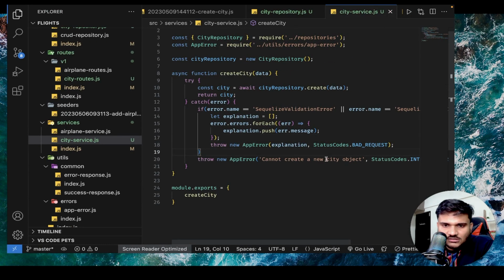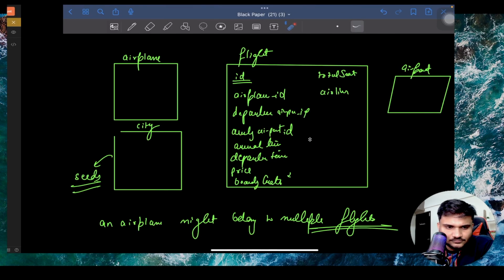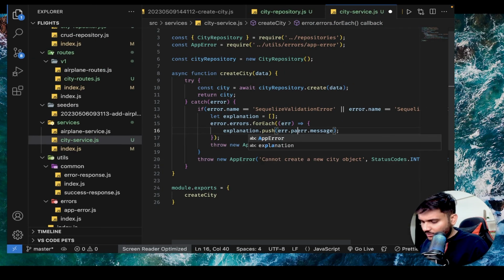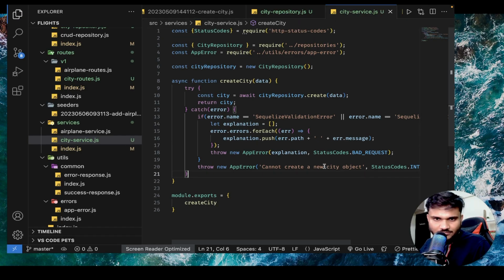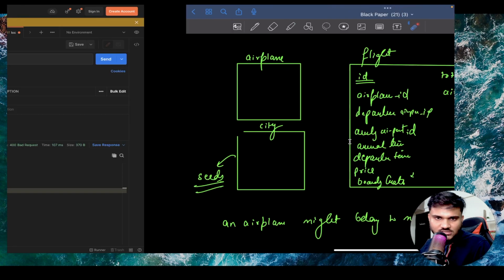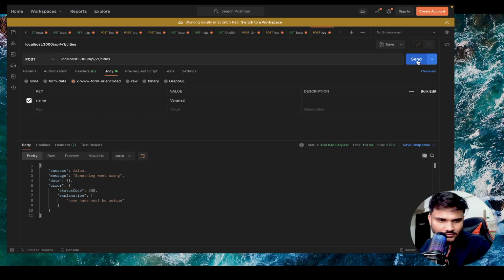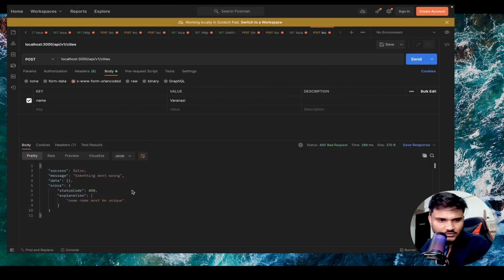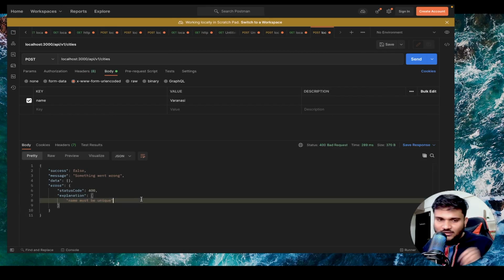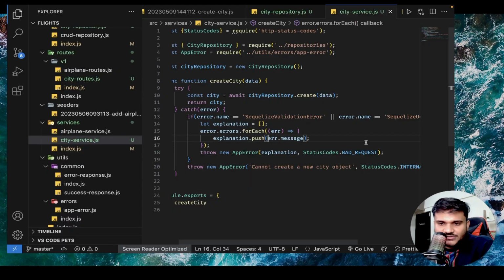Okay. So what you can do is let's update our error message here that error.path plus error.message. And we can even put a space in between. Right? So it will now say like name should be unique, something like that. See, oh, it was already giving name must be unique. Oh, my bad. It was already giving. I guess I read it wrong. Name must be unique. Yeah. So there is only one name property, right? So name must be unique. It's good. It's good. I guess previous implementation is good.